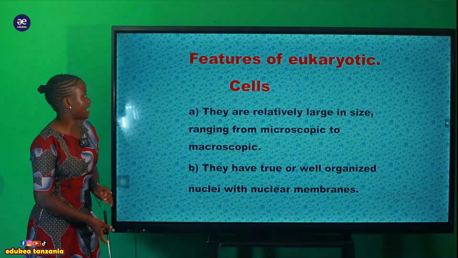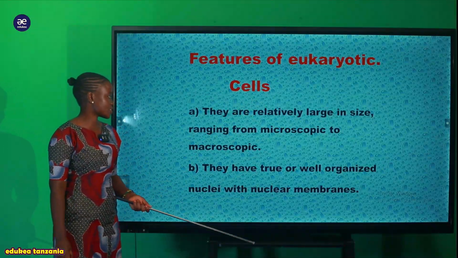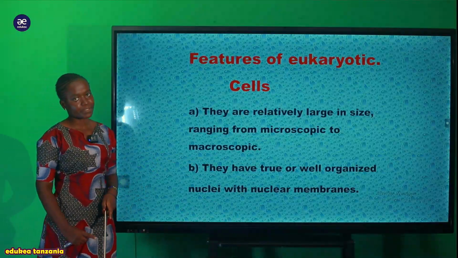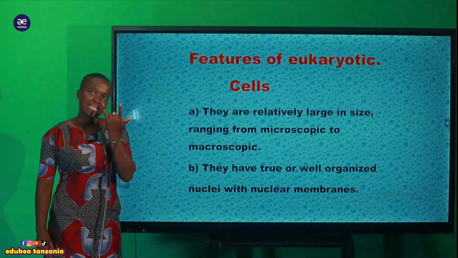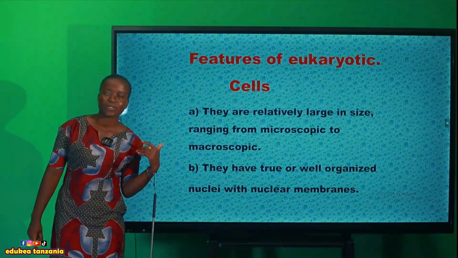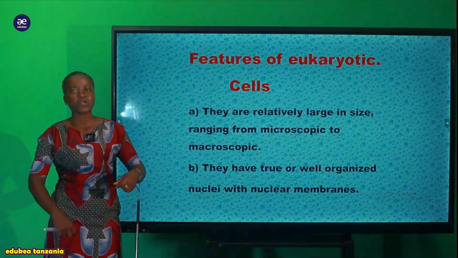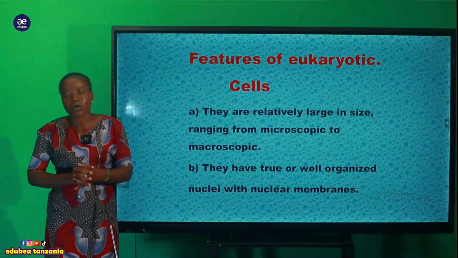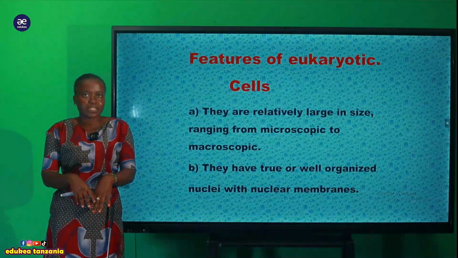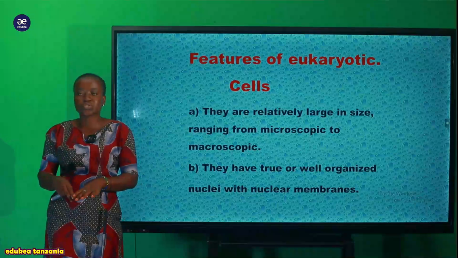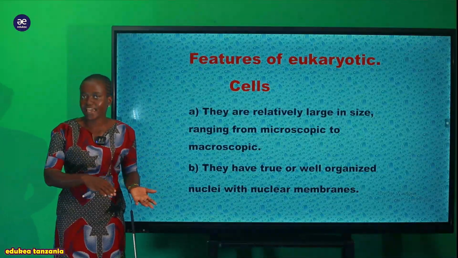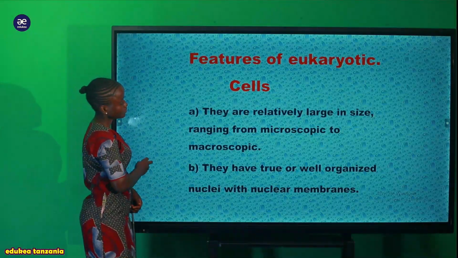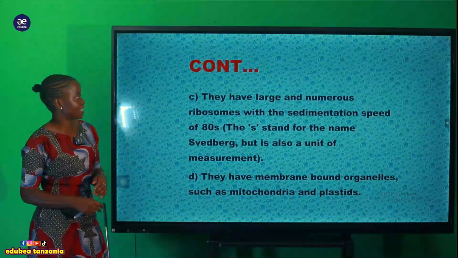And now another feature of the eukaryotic cell: they have true or well-organized nuclei with a nuclear membrane. So you can see inside these eukaryotic cells, either in the plant cell or in the animal cell, you can see a true nucleus, within which also there are different kinds of constituents or different kinds of organelles. For example, nuclear pores, nuclear envelope, DNA, and so on. So that is another feature.